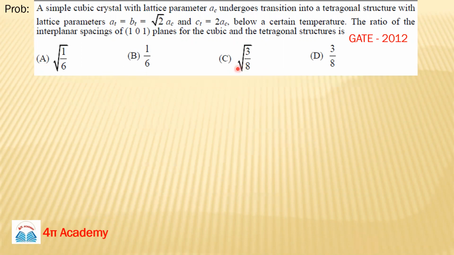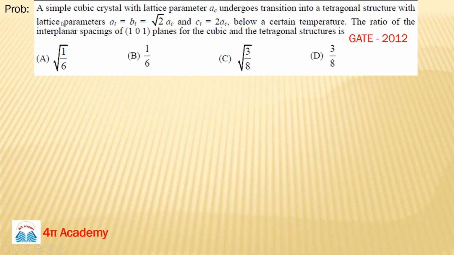This is from the GATE 2012 examination. A simple cubic crystal with lattice parameter a_C undergoes transition into a tetragonal structure with lattice parameters a_T equals b_T equals root 2 a_C, and c_T equals 2 a_C. Meaning what? We have a simple cubic crystal whose lattice constant is a_C, and we transform this structure into a tetragonal structure.